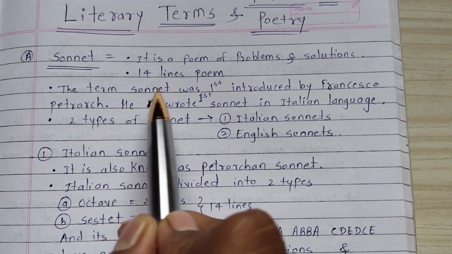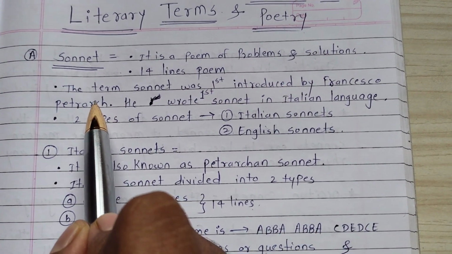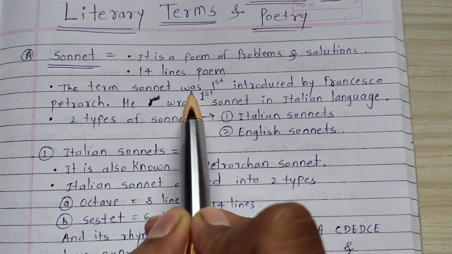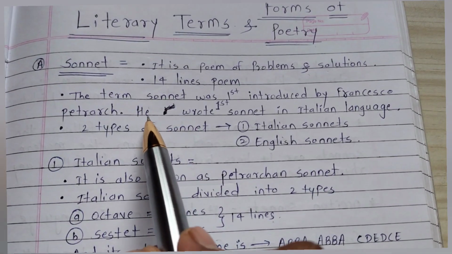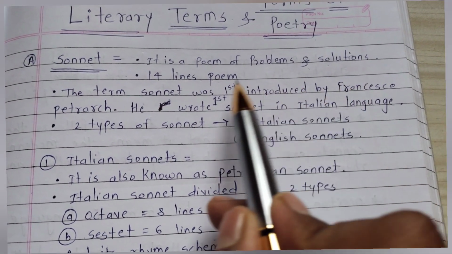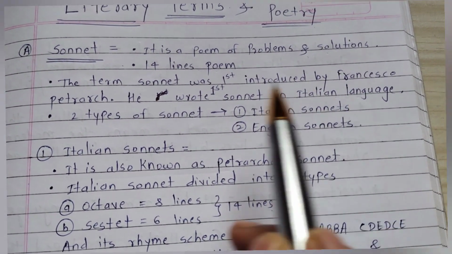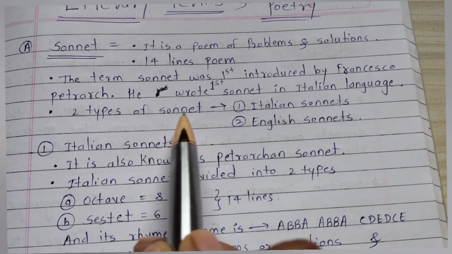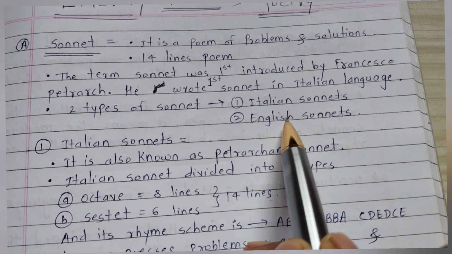The term sonnet was first introduced by Francisco Petrarch. He wrote the first sonnet in the Italian language. Basically there are two types of sonnets. First one is Italian sonnet, second one is English sonnet.